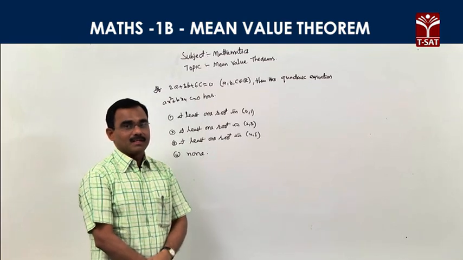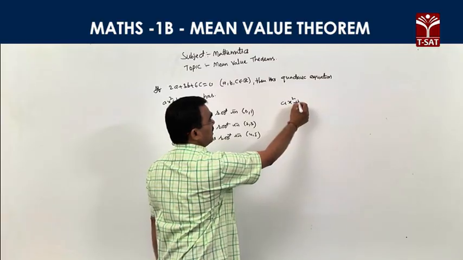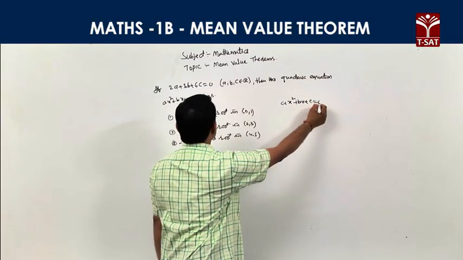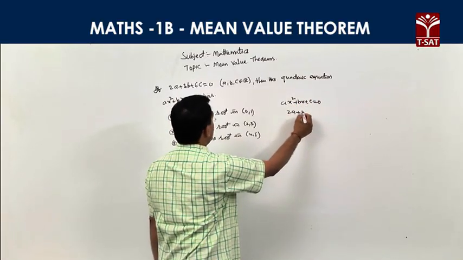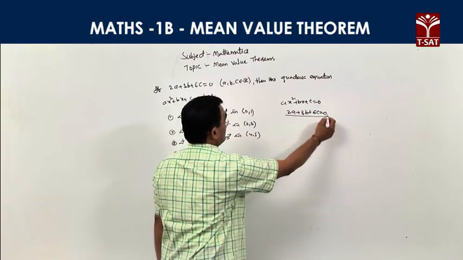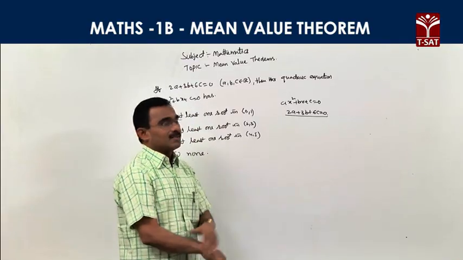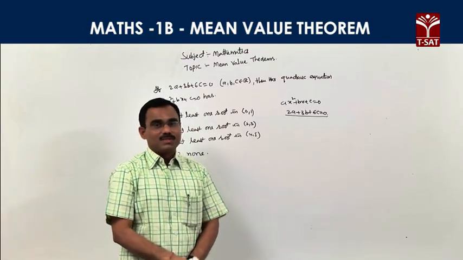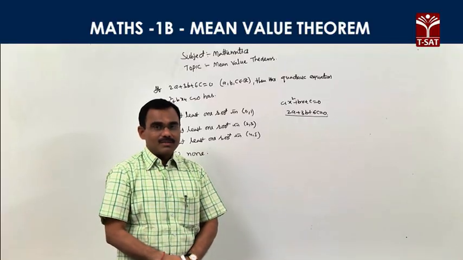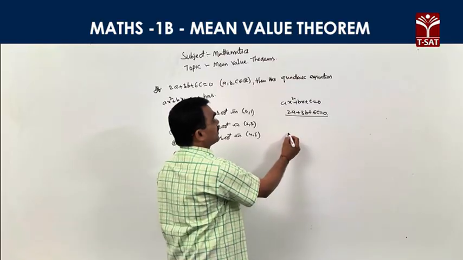What is the observation? ax square plus bx plus c is the given quadratic equation, and the condition satisfied is 2a plus 3b plus 6c is equal to 0. If this condition is satisfied, then the equation has at least one root in which interval, it is asking. How do we start? First, what is the given equation? So ax square plus bx plus c.